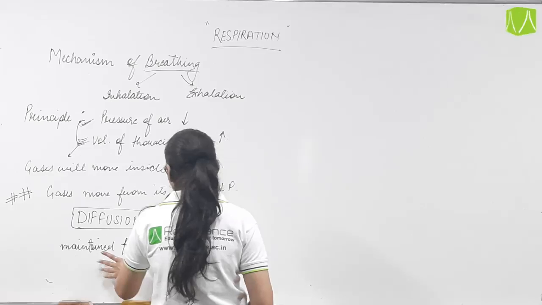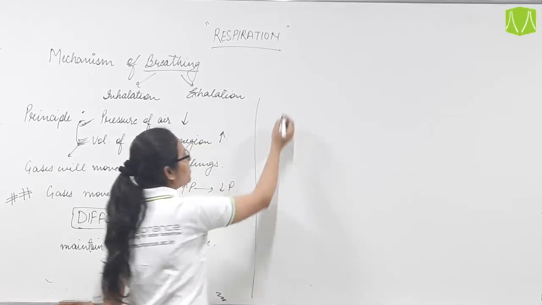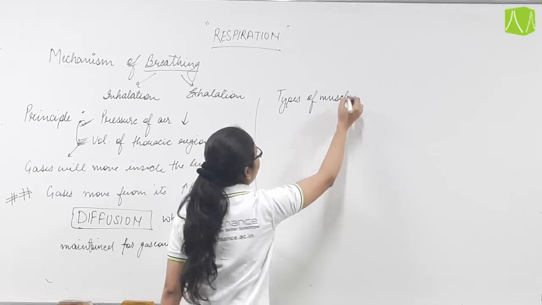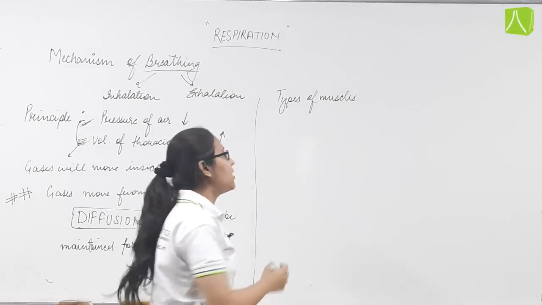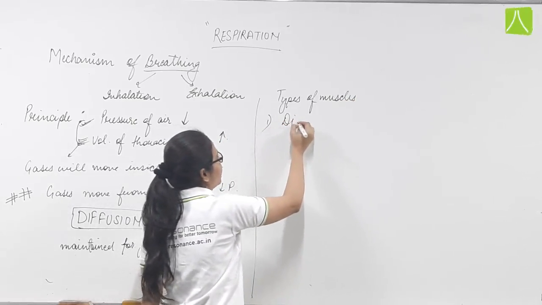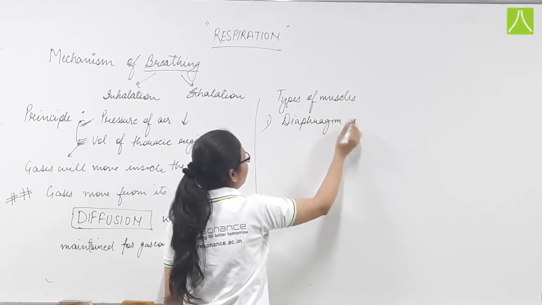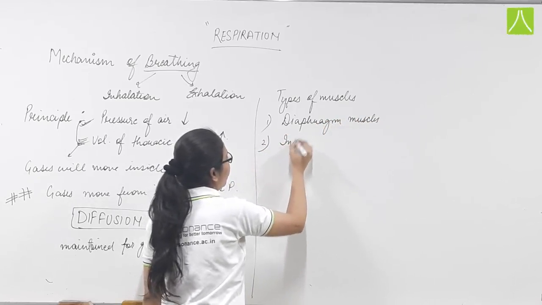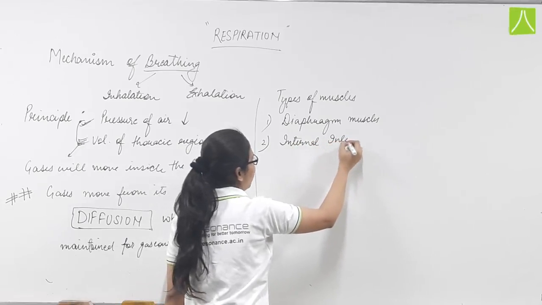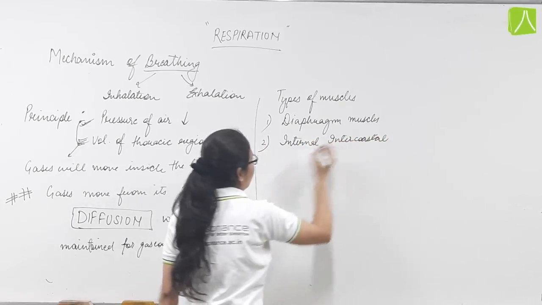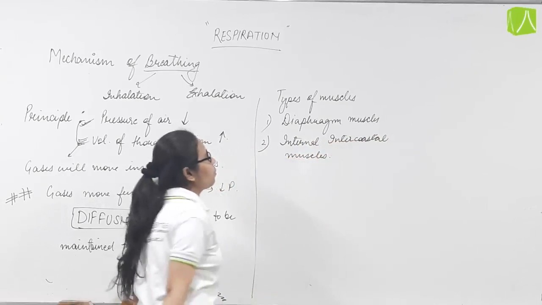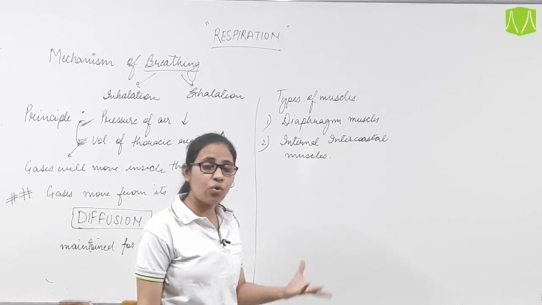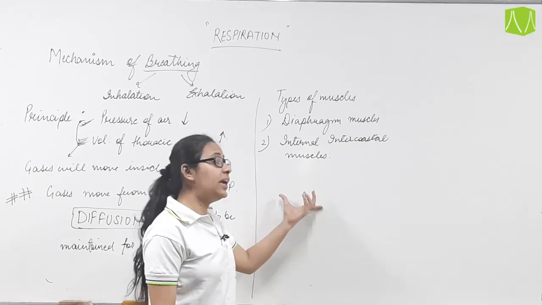Basically this diffusion is maintained with the help of two types of muscles which play a major role in breathing: one is the diaphragm muscles, and the other is the internal intercostal muscles.